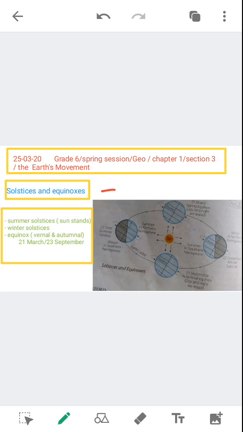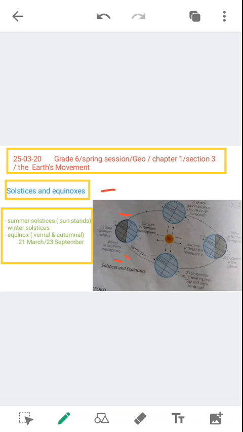When the northern hemisphere is tilted towards the sun, it is summer in that part of the earth and winter in the southern hemisphere, which is tilted away from the sun. We have already discussed that this pole is called North Pole and this pole is called South Pole. So we may call it the northern hemisphere and this the southern hemisphere.